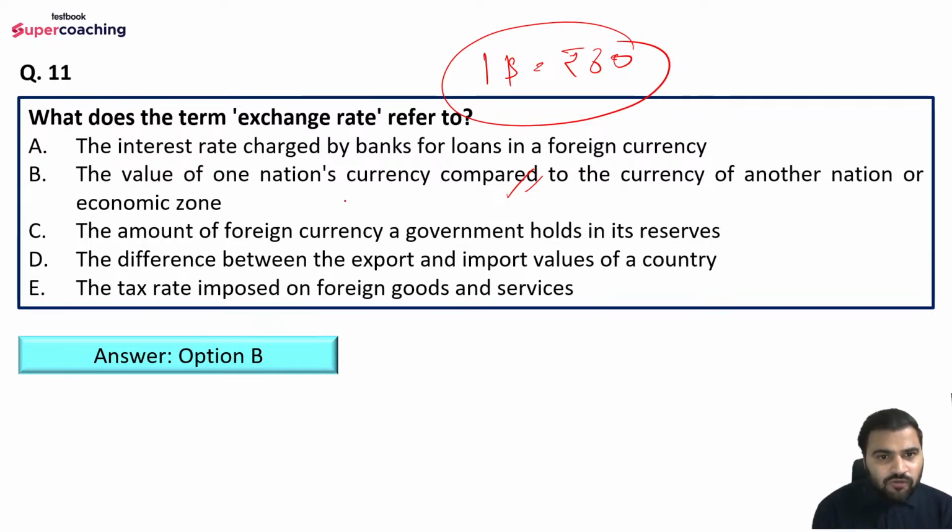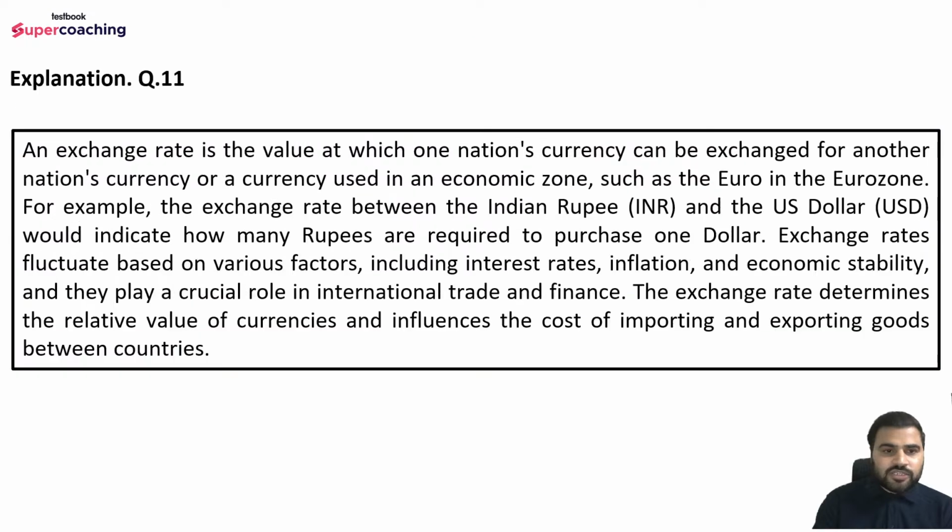That is the value of one nation's currency compared to the currency of another nation. Here we are comparing rupees and dollar. What we analyze here is that in order to have 1 unit of the dollar, we need to spend 80 rupees, right? So this is the exchange rate. An exchange rate is the value at which one nation's currency can be exchanged for another nation's currency or a currency used in an economic zone, such as the euro in the eurozone.